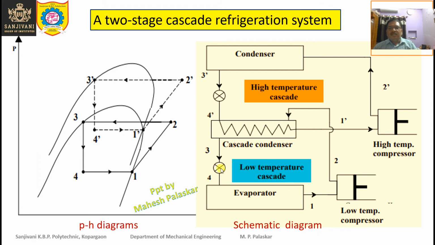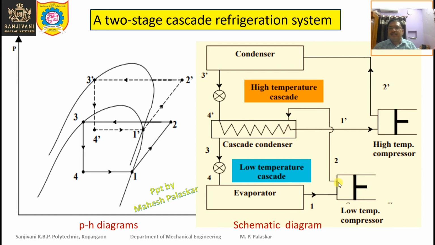Now this is the lower stage compressor. Then this is, suppose, the condenser. Of course it is called the cascade condenser, right? But for the time being, just remember that this is the condenser of the lower stage vapor compression refrigeration system. So compressor, then the condenser.